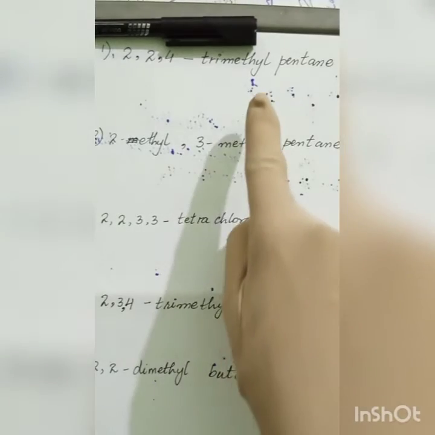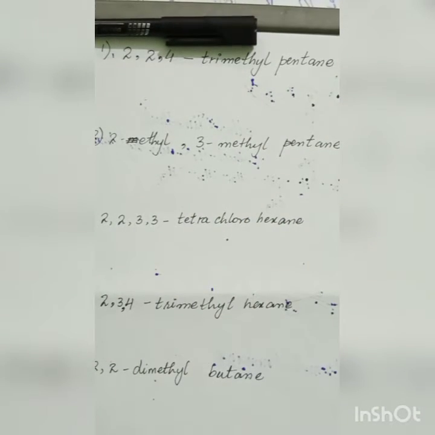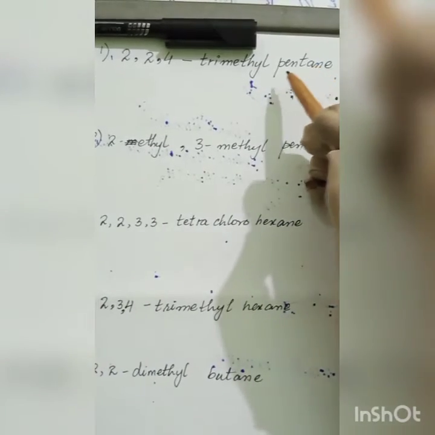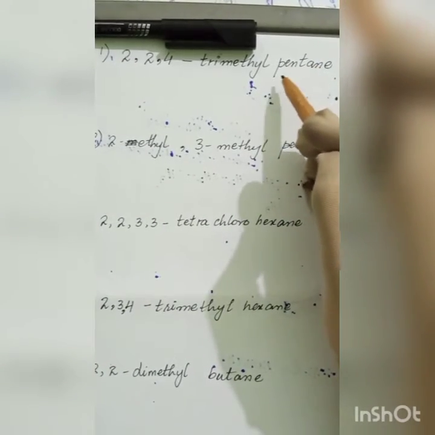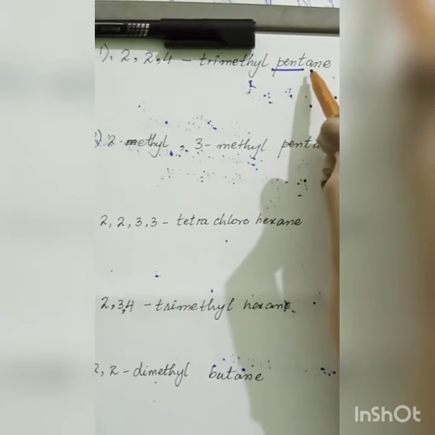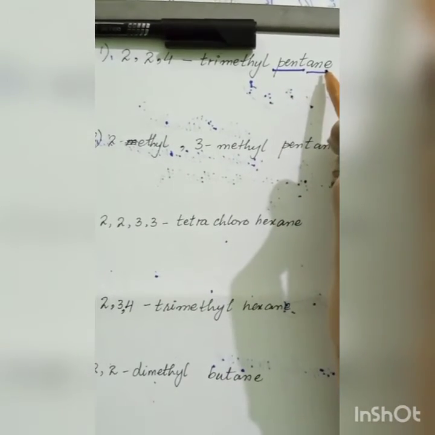So consider this first example for now. When you convert a name into a structure, how do you start? You start from the last part of the name, which is pent. And the ane, it must be an alkane, obviously.